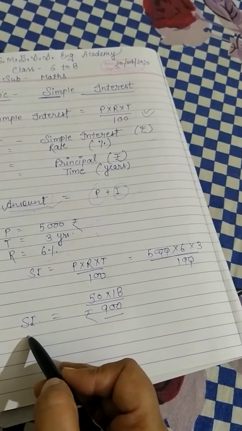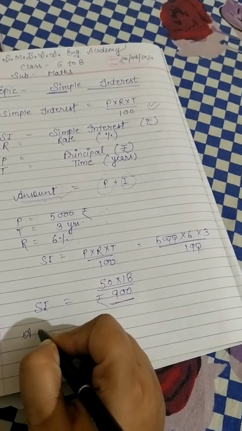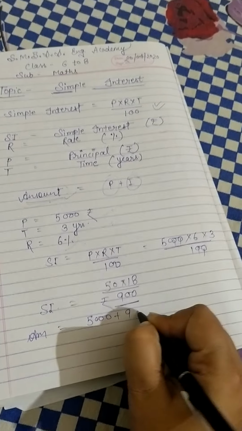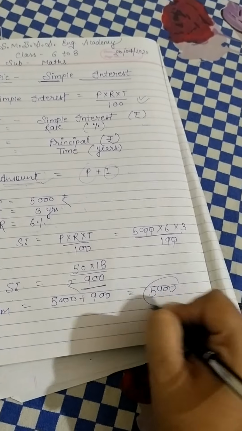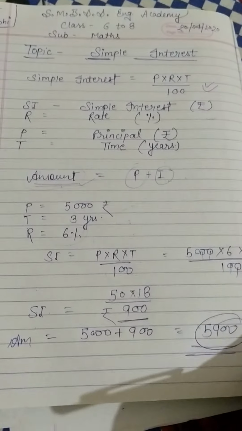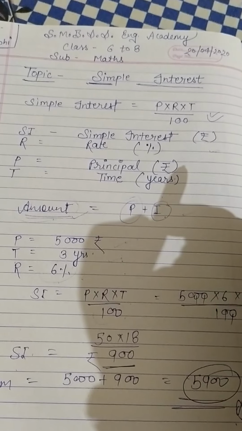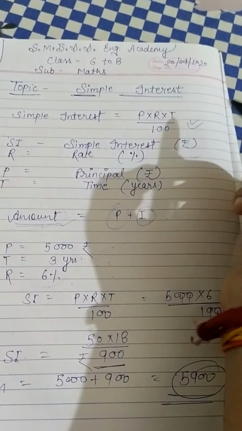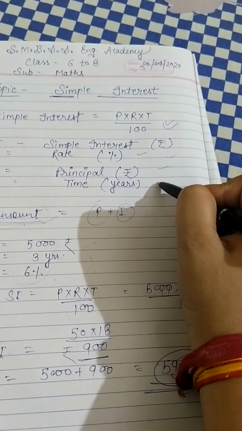So if we deposit 5,000 rupees for 3 years at 6% per annum, the bank will give us the interest 900 rupees and the amount will be 5,000 plus 900. The total amount will be 5,900 rupees after 3 years. So the simple interest depends on these things: rate, principal and time.